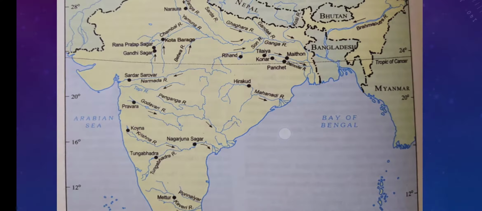The next important one is Hirakud Dam. So it is river Mahanadi through Odisha. It is flowing and ultimately meeting with the Bay of Bengal, draining into the Bay of Bengal. So Hirakud Dam, the longest dam of our country, is located on river Mahanadi. It is a very important one.